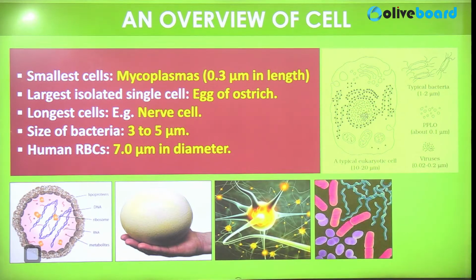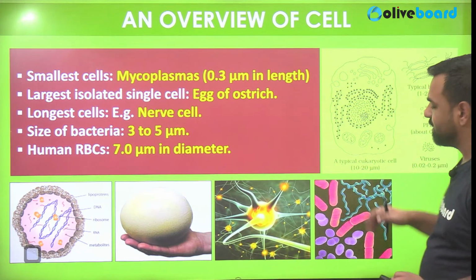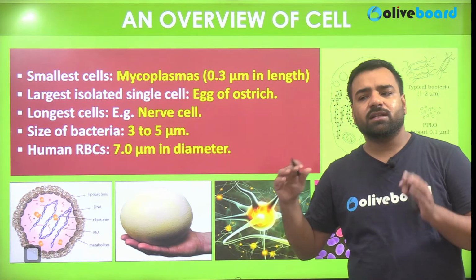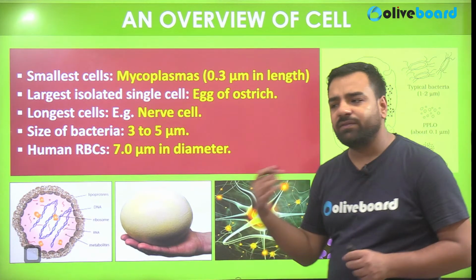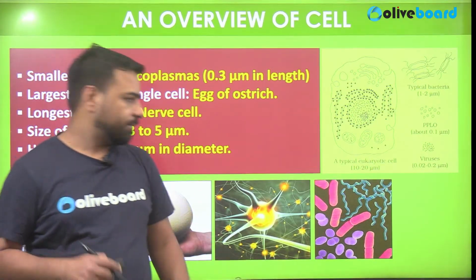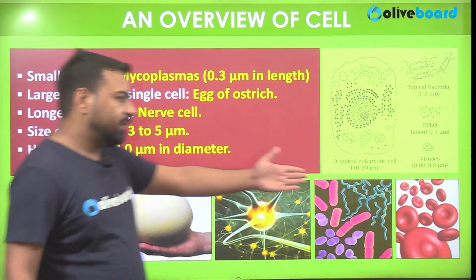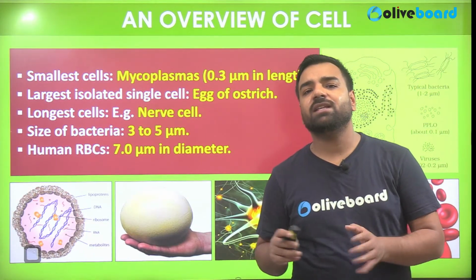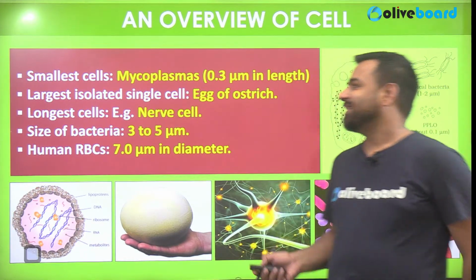These are the bacteria, and according to their shapes, their naming is done. I'll teach you about it in the animal and plant kingdoms, that according to shape, bacteria have different names like bacillus, spirillum, and so on. Further, these are the RBCs, which are biconcave in shape, and their number is 5.5 million within our body. They are helpful in the transportation of oxygen.